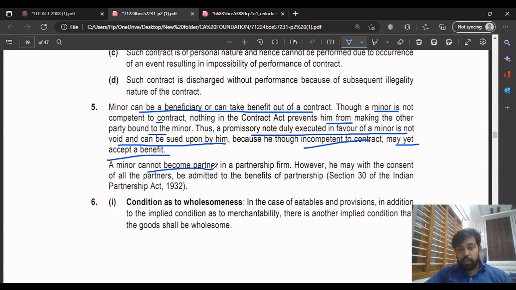So a minor cannot become a partner in the partnership firm. He may, with the consent of all the partners, I'm stressing, all the partners, be admitted to the benefits of the partnership. Only for the benefits of the partnership he may be admitted. But he is not competent to become a partner in the partnership firm, as you would have studied in the Partnership Act 1932.